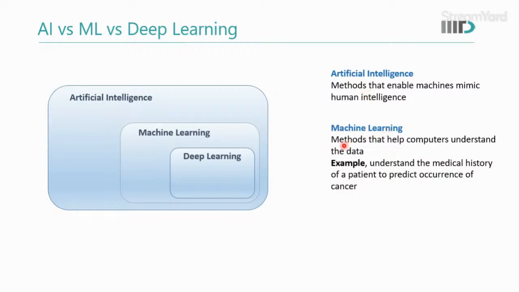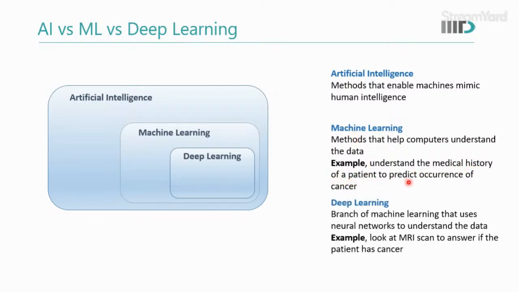But machine learning contains only those methods that help the computers understand the data. Basically, if the learning is coming from the data, then it is called an ML based algorithm. Other kinds of algorithms in AI apart from ML could be logic based programming. For example, if-this-then-that logic can be embedded, and that is also called an AI based algorithm, but it is not an ML based algorithm. Example: understanding the medical history of a patient to predict occurrence of cancer.